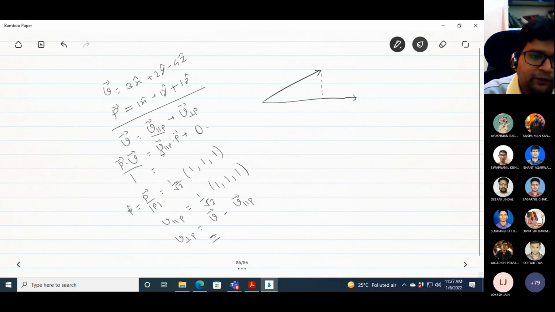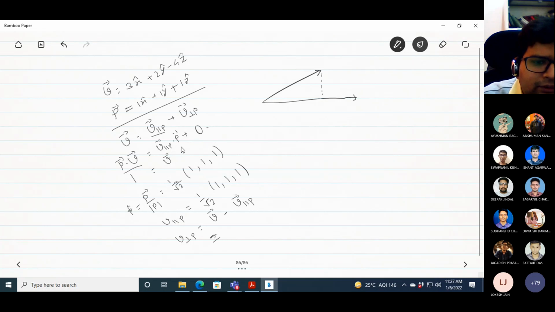So it will have the magnitude and the unit vector, and I should take the unit vector here. I am making some mistake.